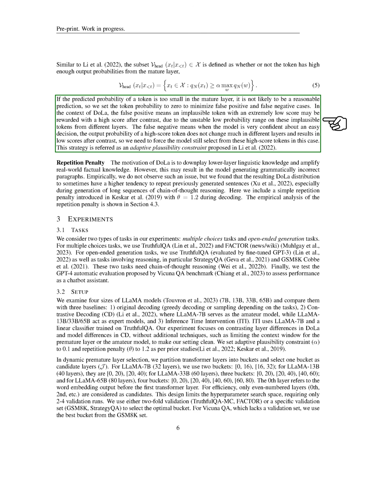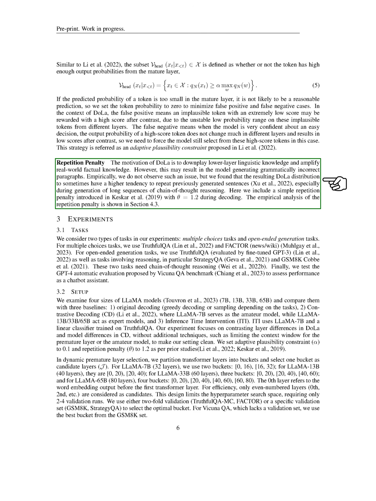Section. Repetition penalty. The main goal of our model, DoLa, is to emphasize real-world factual knowledge while minimizing the focus on lower-level linguistic knowledge. However, this approach might lead to the generation of grammatically incorrect paragraphs. In practice, we didn't observe this issue, but we did notice that DoLa sometimes tends to repeat previously generated sentences, particularly when generating long sequences of reasoning. To address this, we introduced a simple repetition penalty with a value of 1.2 during the decoding process.